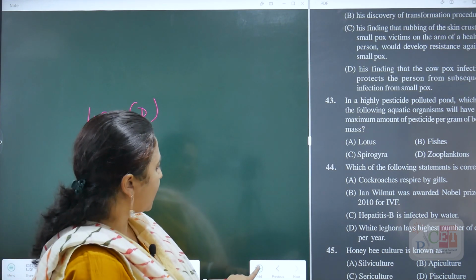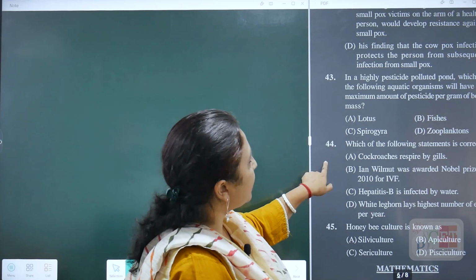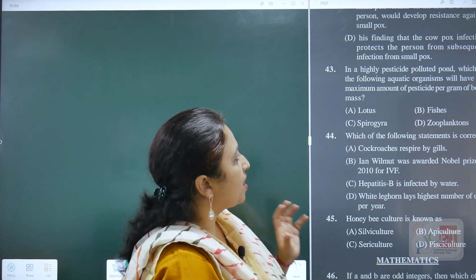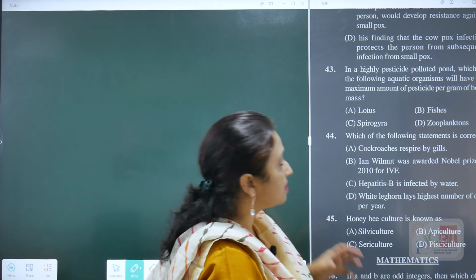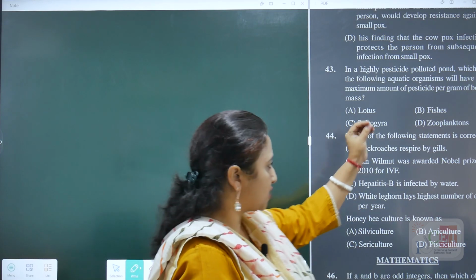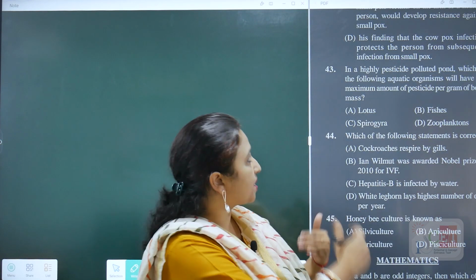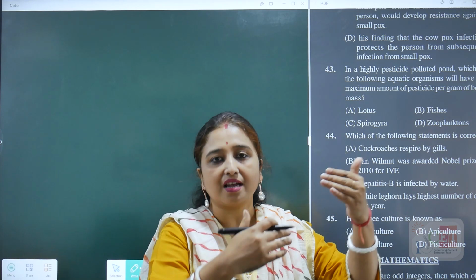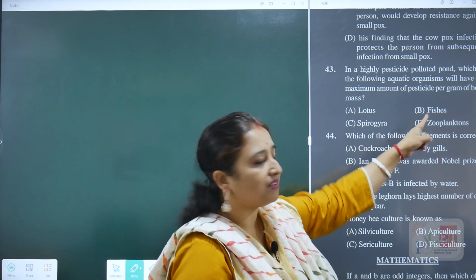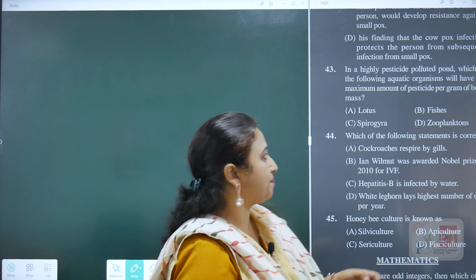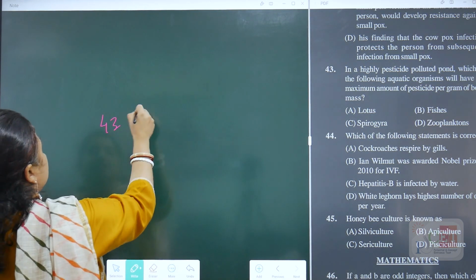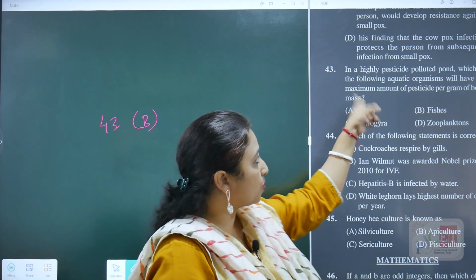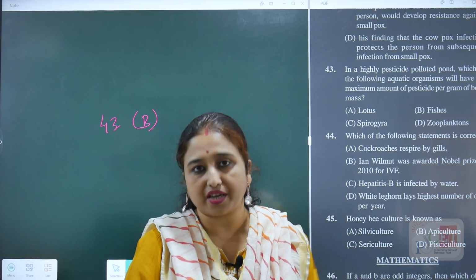Okay, then we are moving to the next question, that is 43. In a highly pesticide polluted pond, which of the following aquatic organisms will have the maximum amount of pesticide per gram of body mass? So the best answer is always fish, because this question is actually referring to biomagnification. Whenever the trophic level increases, the fishes are considered to be in a higher trophic level. So the best answer for question 43 is B, that is fishes, because they are present in a high trophic level and this question is referring to biomagnification.